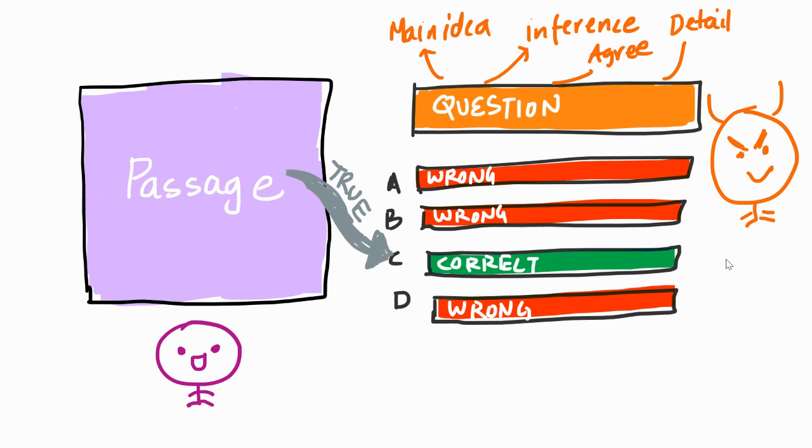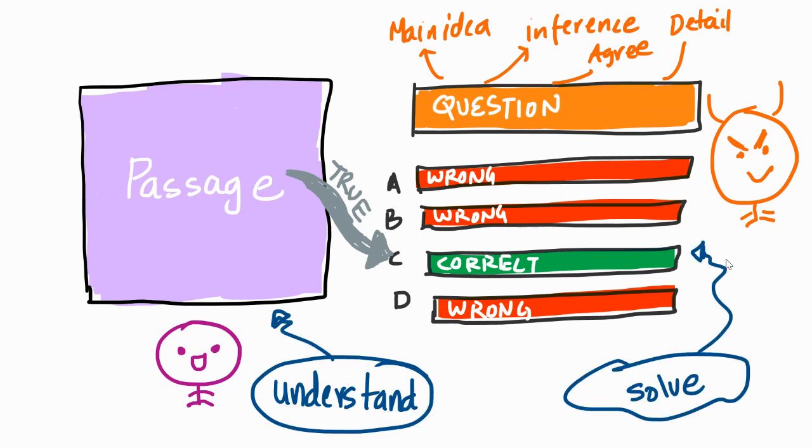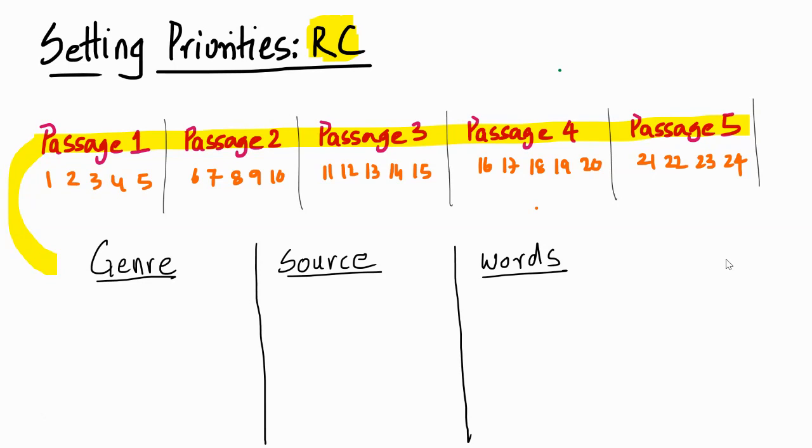I hope I'm making sense here. Yes, I am. So there are two things. I have to understand the passage, I have to solve the question. That's it. Let's keep it very simple. So there you go. To understand the passage, let's look at the three things about a passage. The passage is from different genre, different topics. It could be from different sources, and it has a particular word length. Okay, that's the three things that we can look at.